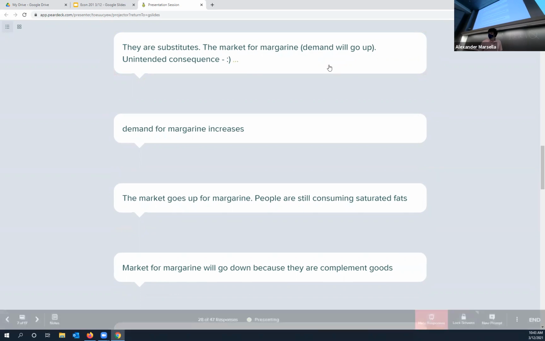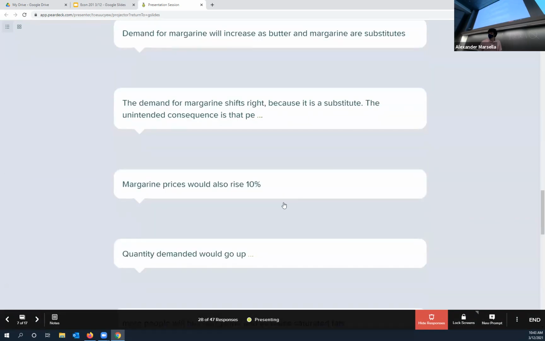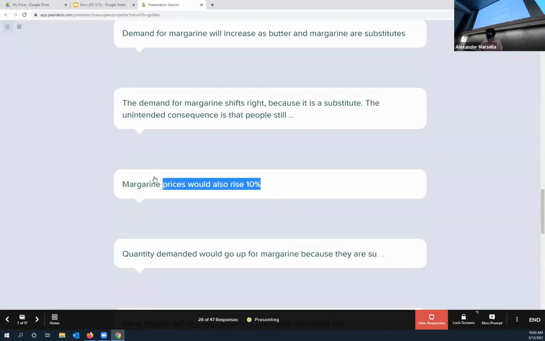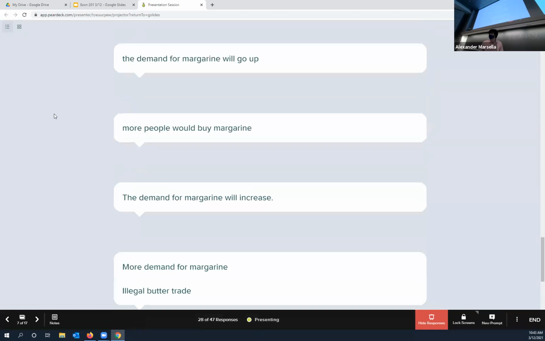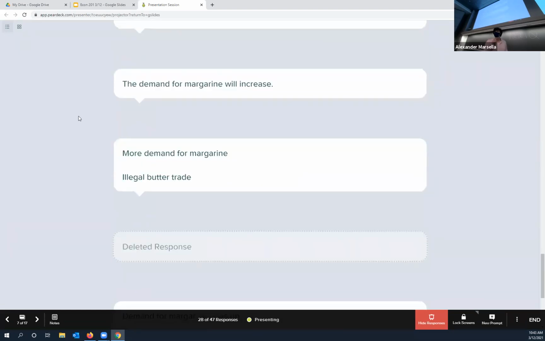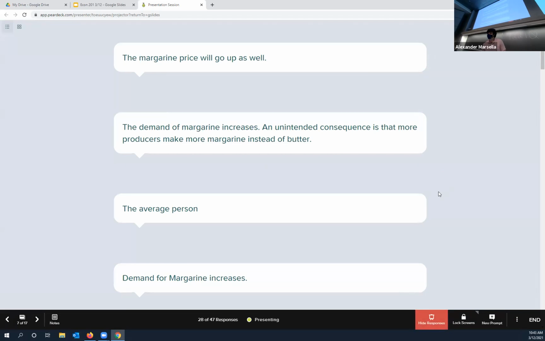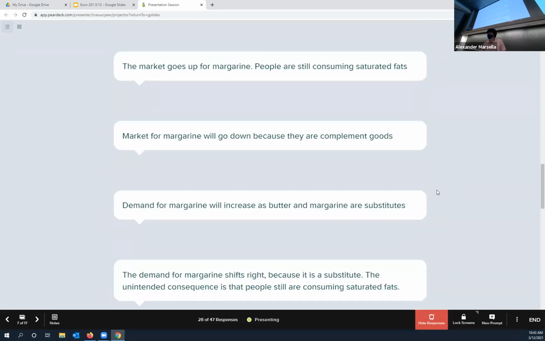Now let's see. Did anybody actually do the math? Thank you. Very nice. We'll be careful. We don't really know what would happen to the margarine price. That's not what cross price elasticity tells us. So the price of butter went up 10%. And the cross price elasticity between them is 3. So can anybody think of maybe the math?